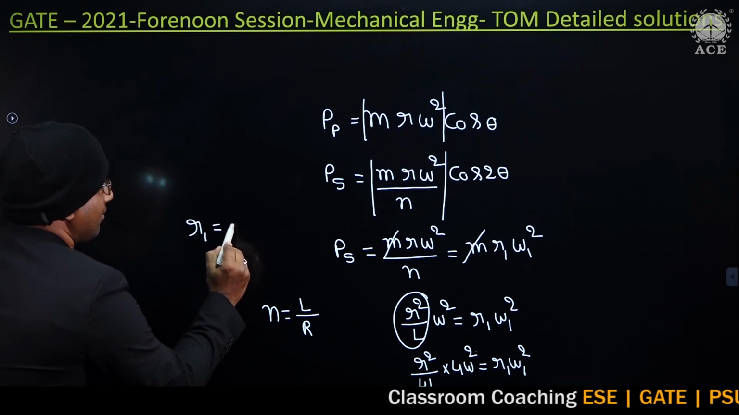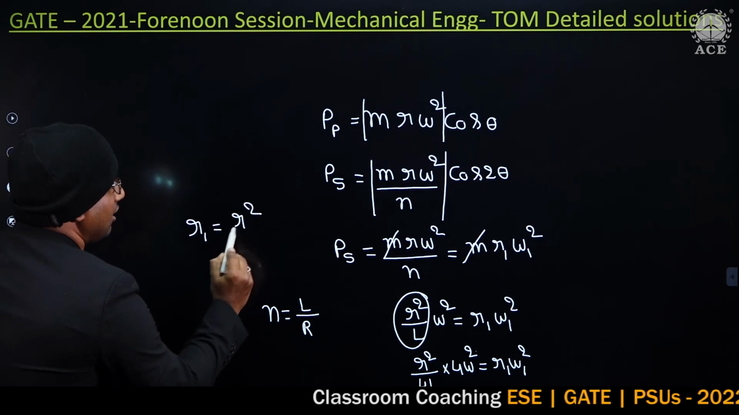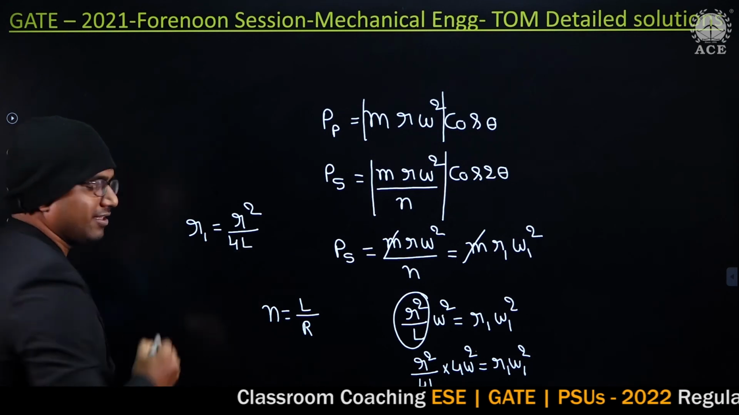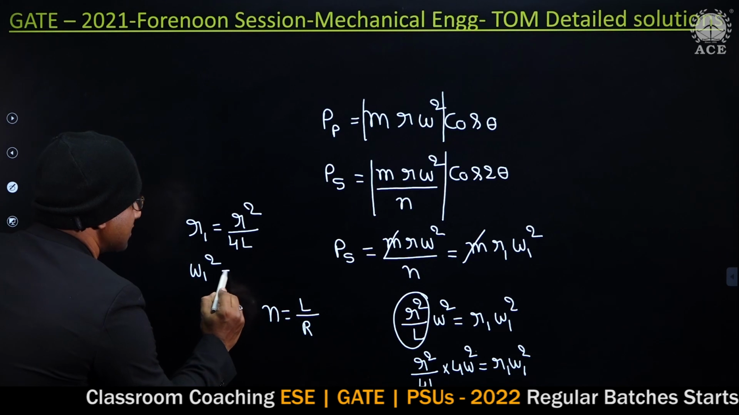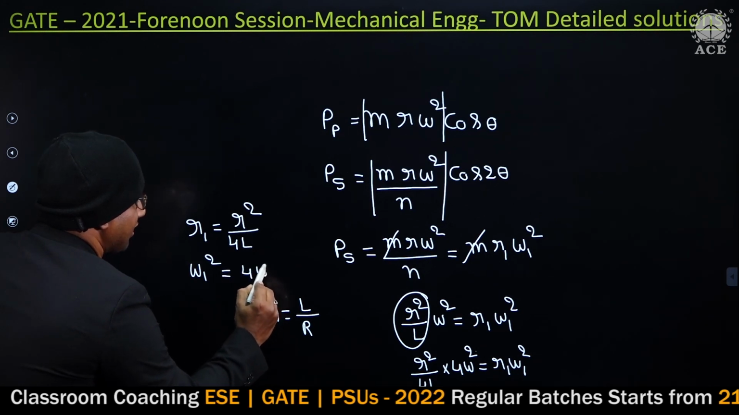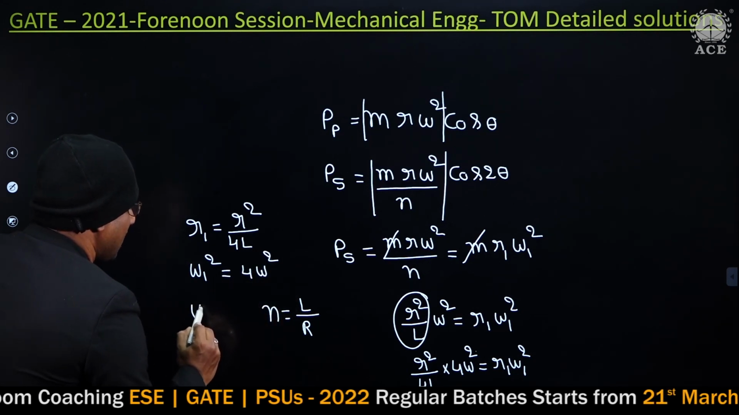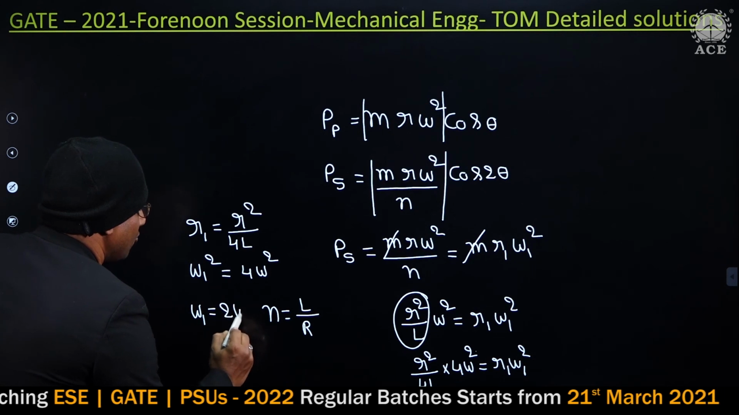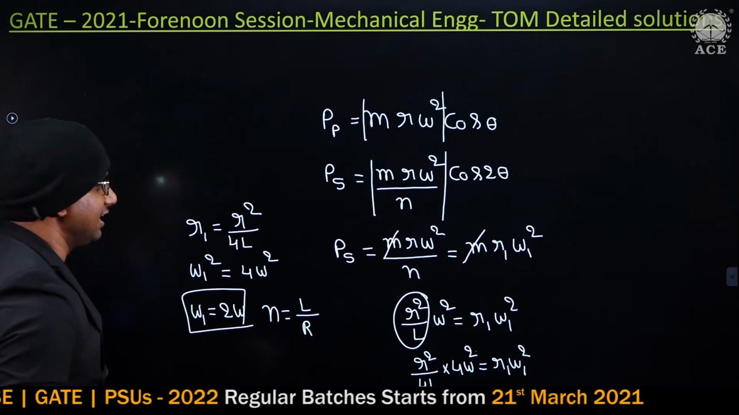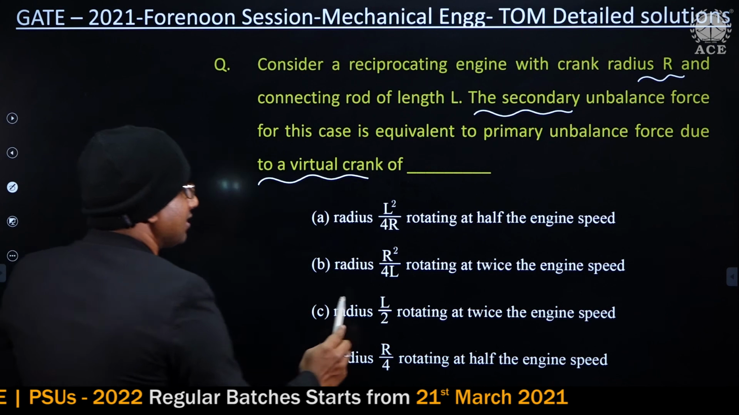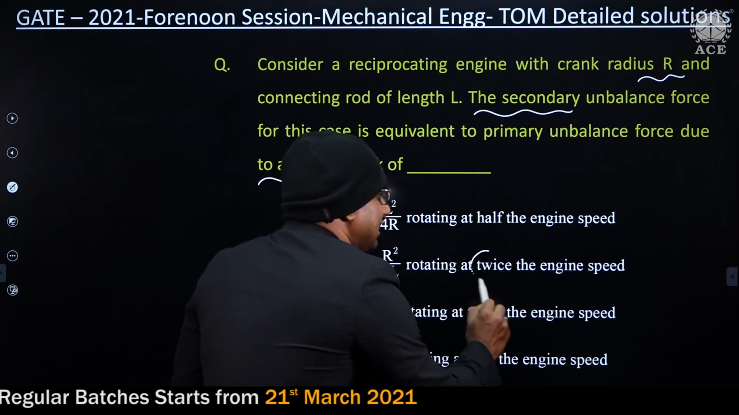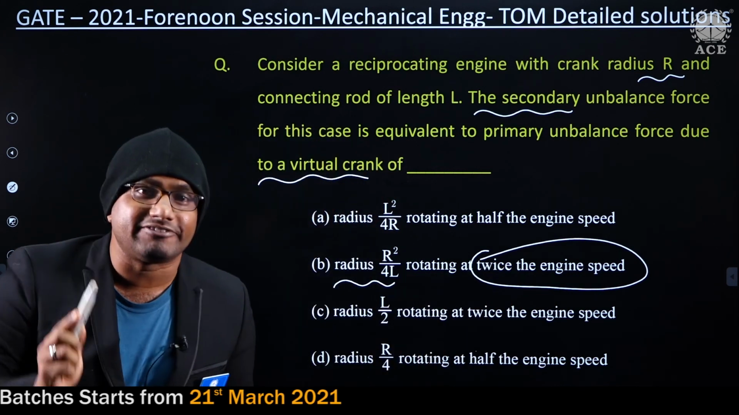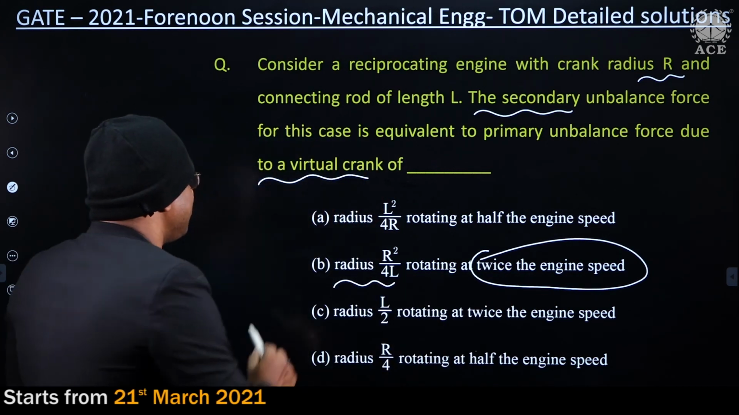R1 equal to how much? R square by 4L, and speed omega 1 square equal to how much, guys? 4 omega square. So which means that omega 1 equal to how much, guys? 2 omega. That's it. Observe carefully, guys. So radius R square by 4L, rotating at twice of the engine speed. Twice of the engine speed. So option B is the correct answer.